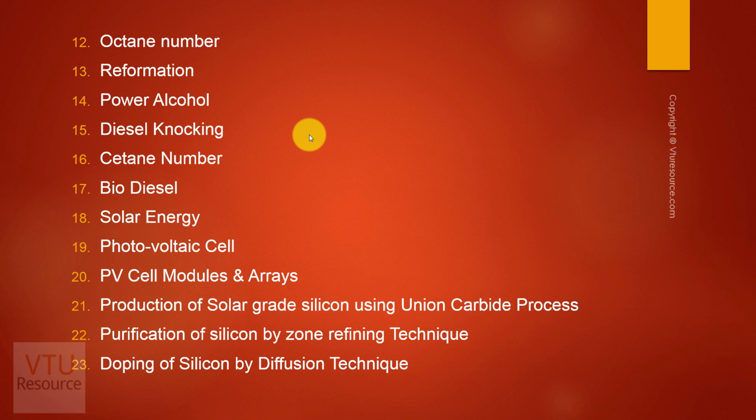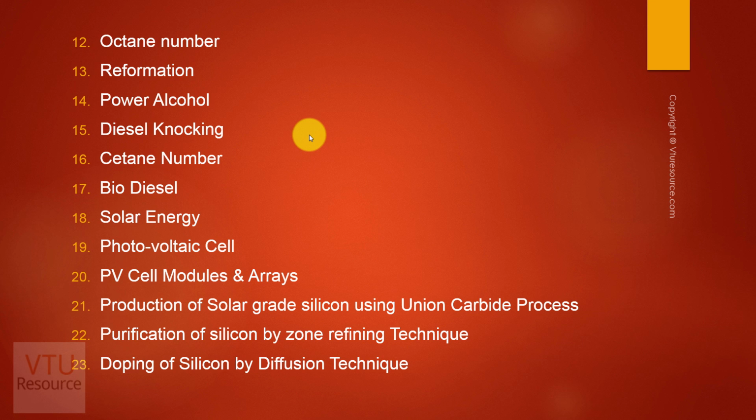That silicon is called solar grade silicon. We are going to purify that silicon by a process known as the zone refining technique. And finally, we are going to study the chemical and physical properties of that silicon. We are going to study the doping process.